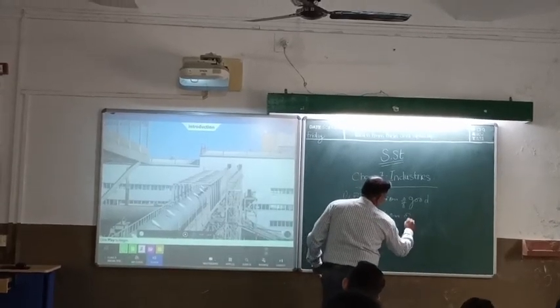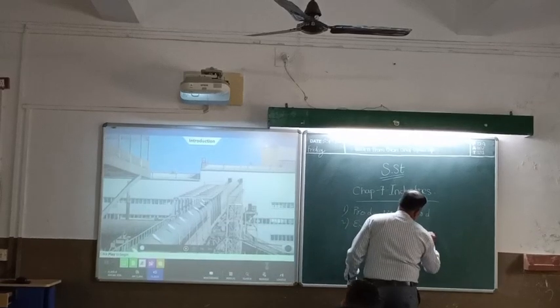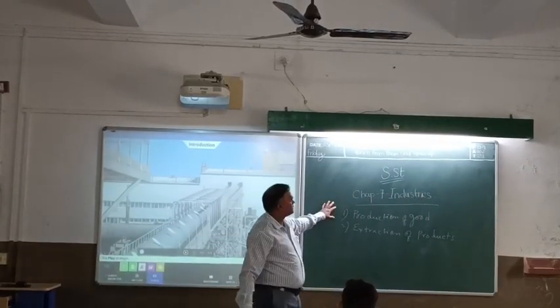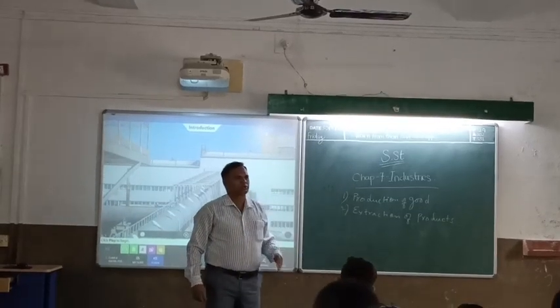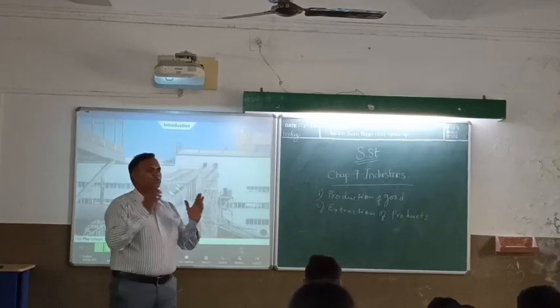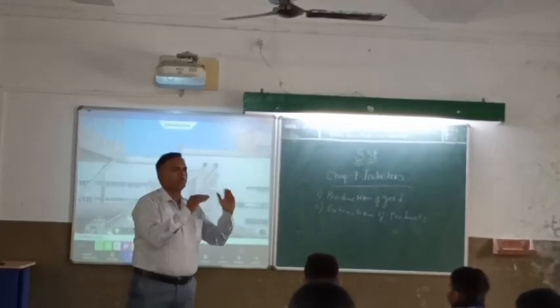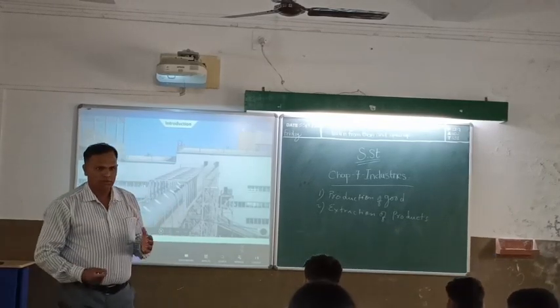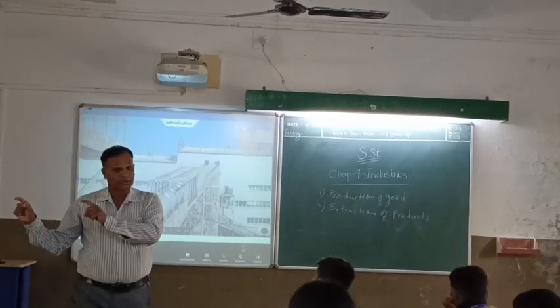Extraction of? So we can say industry refers to the production of goods, extraction of products, where the raw material is brought and through a process it is converted into finished goods. That we can say is input, process.